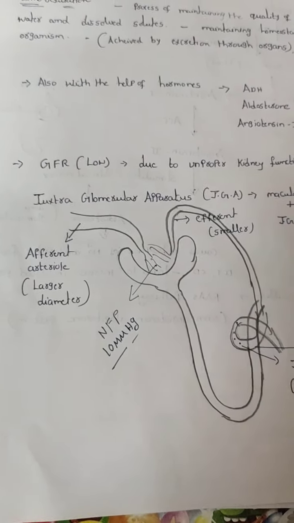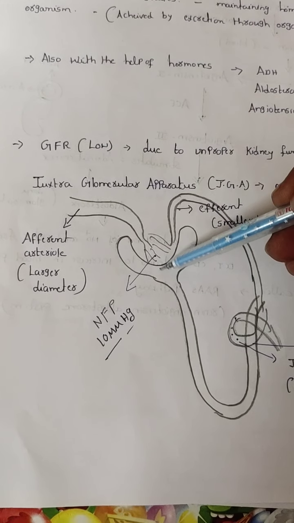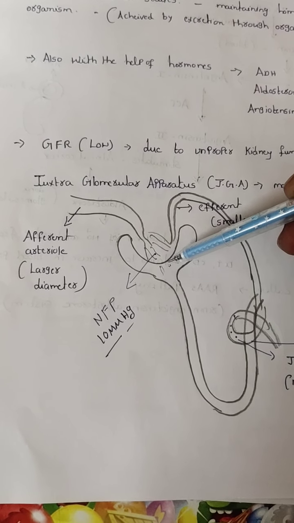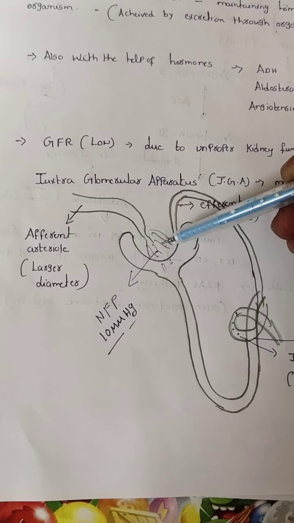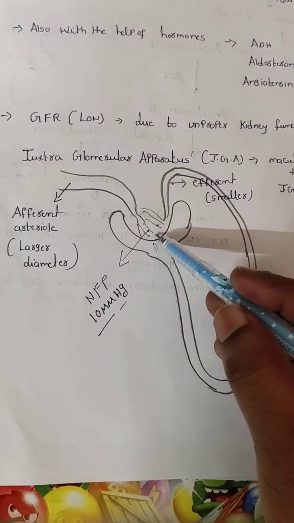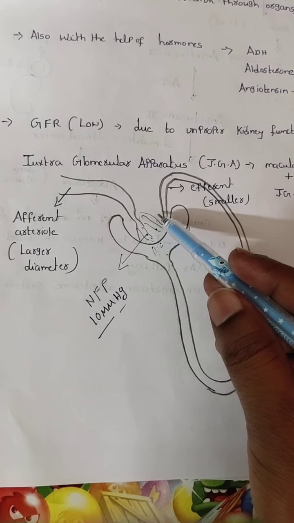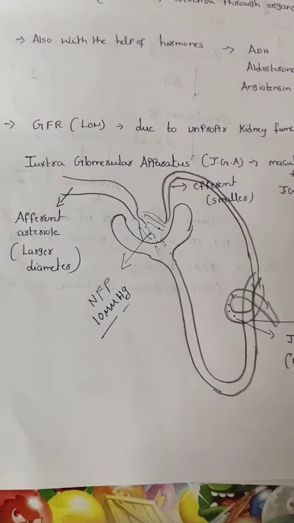Suppose that much pressure is not maintained here. Does that mean the blood is filtered perfectly? No. When the blood is not filtered perfectly, can I say the blood toxicity level increases?